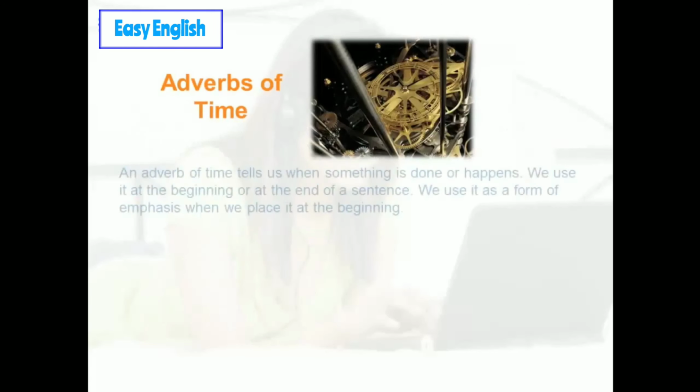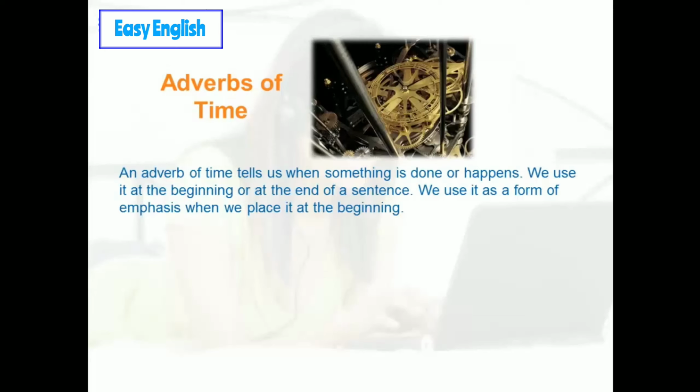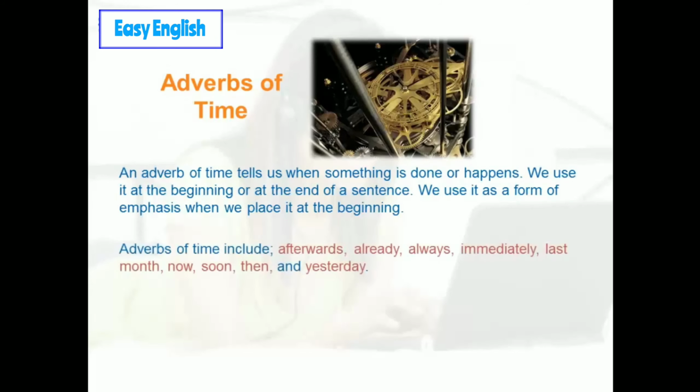Adverbs of time tell us when something is done or happens. We use it at the beginning or at the end of a sentence. We use it as a form of emphasis when we place it at the beginning. Adverbs of time include afterwards, already, always, immediately, last month, now, soon, then, and yesterday.